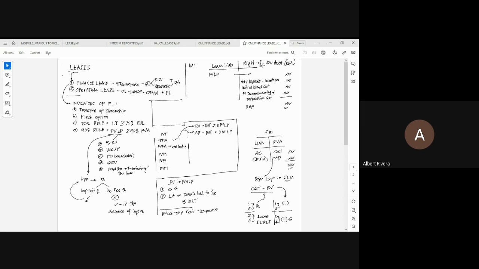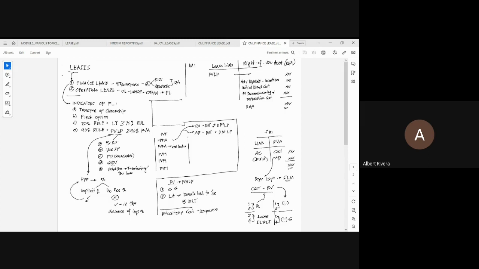This asset is considered as a non-current asset that is incorporated under the property, plant, and equipment. And how to account now the lease liability? Ang lease liability mo, that should be measured at the present value of the lease payments. Ano ngayon ang lease payments? Ang lease payments mo, class, 5 yan.